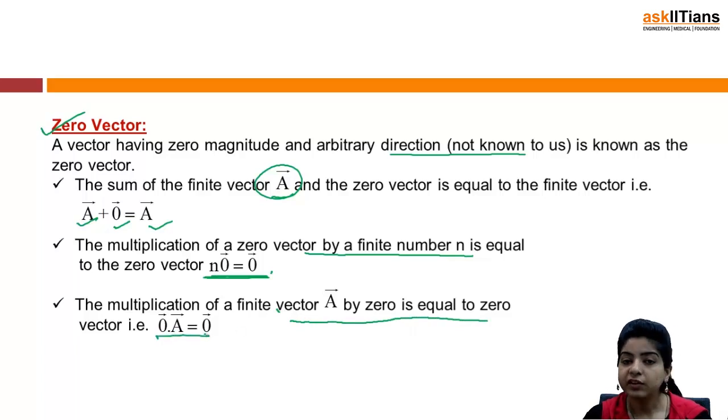So in this case it is obeying the ordinary algebra rules: if a zero vector is multiplied by a scalar finite number n, or you multiply a vector A by 0, the resultant is the zero vector, right?